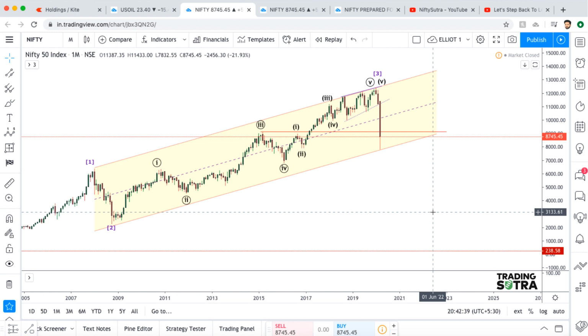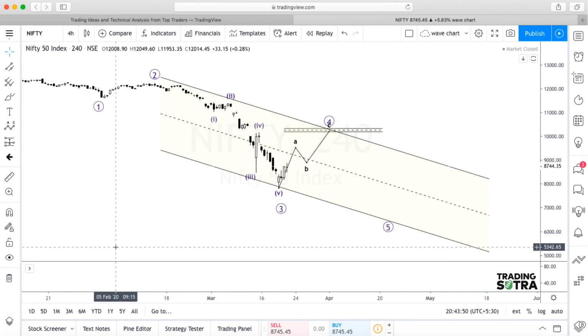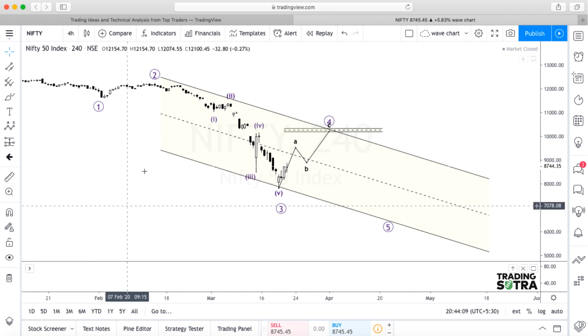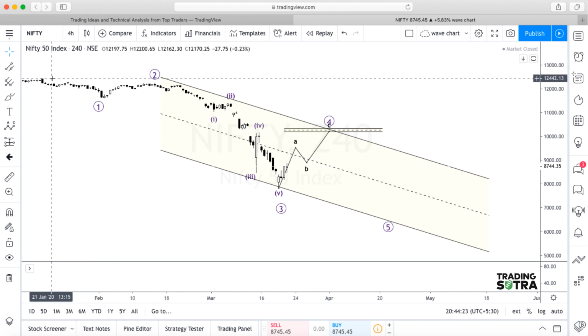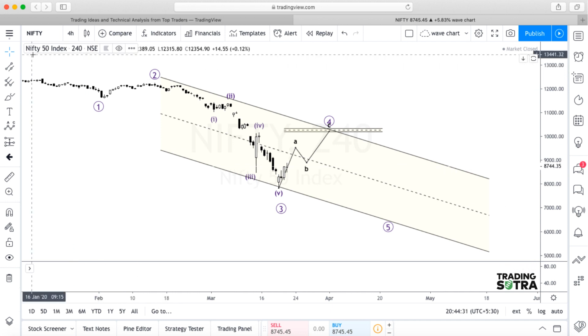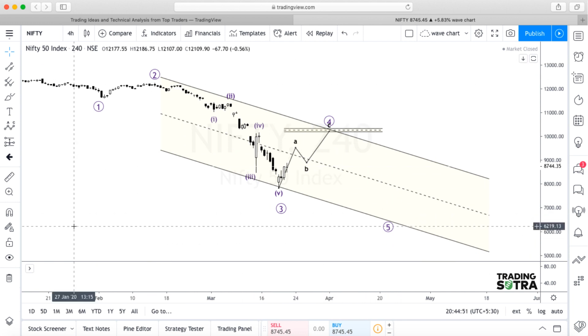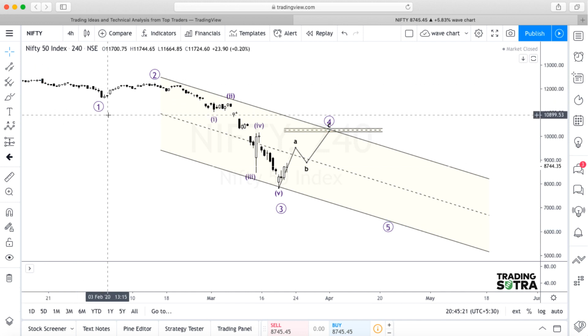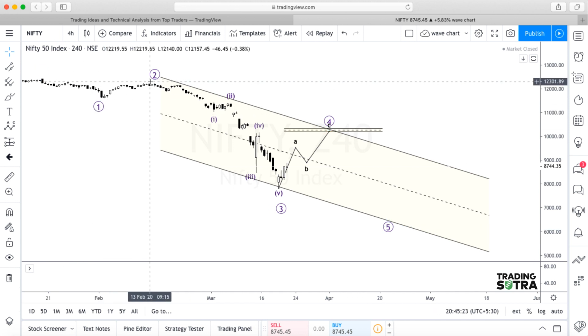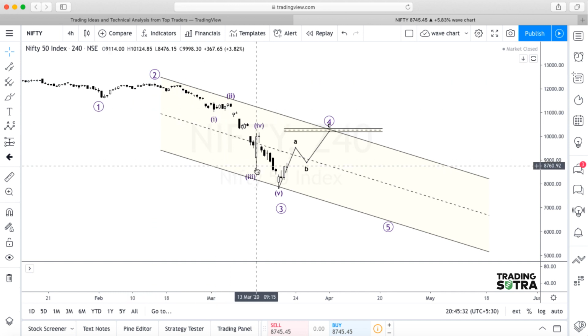Now, to know more about the further movement of the Nifty index, let us go into the lower time frame. So guys, this is the 4-hour chart of the Nifty. If I see Nifty as a bear market, and designate this as a top, it will move in a fashion of a 5 wave structure, that is wave 1, wave 2, wave 3, wave 4 and wave 5, in which every downside movement will take place in a 5 wave structure, and every corrective move in an ABC structure, comprising a 3 wave structure. So if I designate this as a wave 1 and wave 2, the third wave should be the largest wave, comprising a 5 wave structure, that is wave 1, wave 2, wave 3, wave 4 and wave 5.